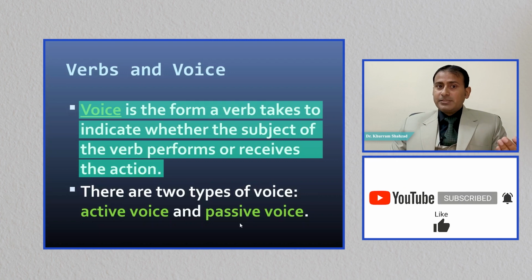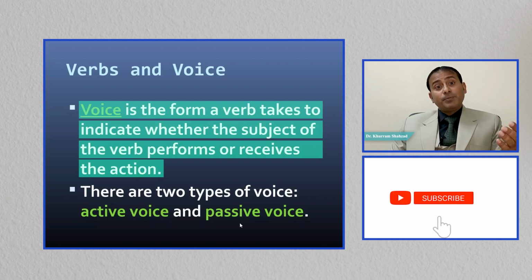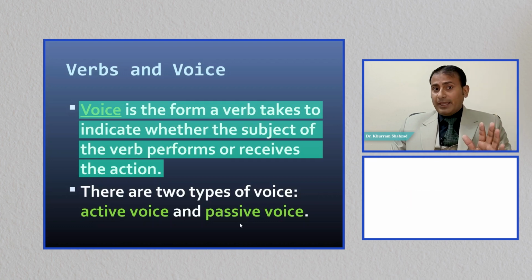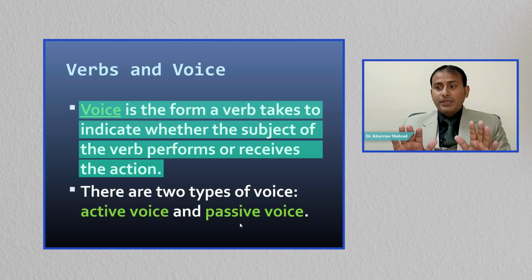In active voice, the subject of the sentence performs the action. In passive voice, the subject of the sentence receives the action. So again, voice here does not mean sound. Voice here means whether the subject of the sentence is performing the action, or receiving the action.